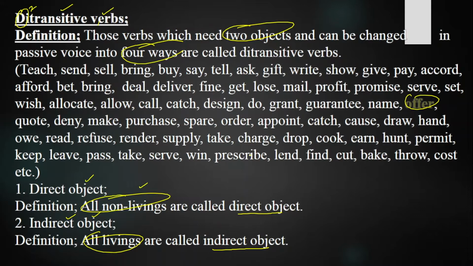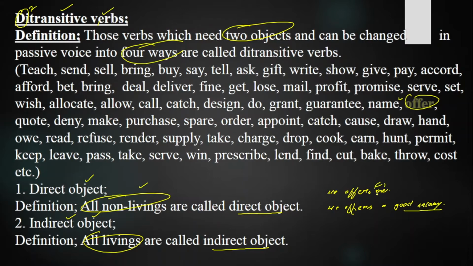Today we will discuss why they need two objects. As I have said in my previous lectures, they need two objects, one direct and one indirect. Why? If you put only one of them, the meaning won't be clear and understandable. Suppose I say, he offers me. Now a question arises: what does he offer me? And if I say, he offers a good salary, again a question arises: whom does he offer a good salary?